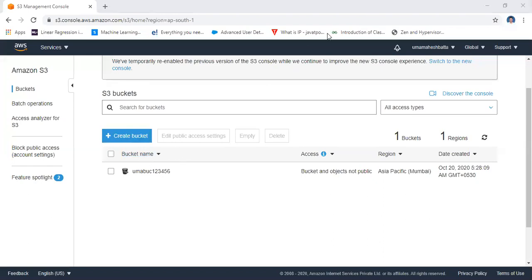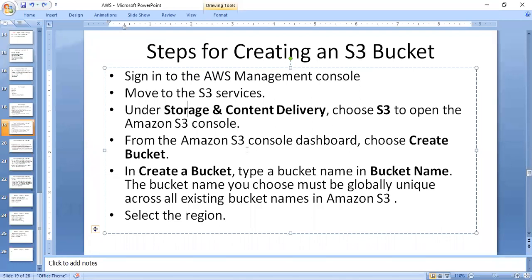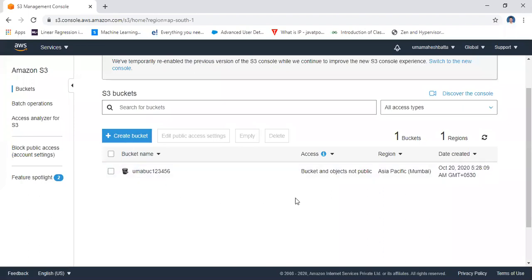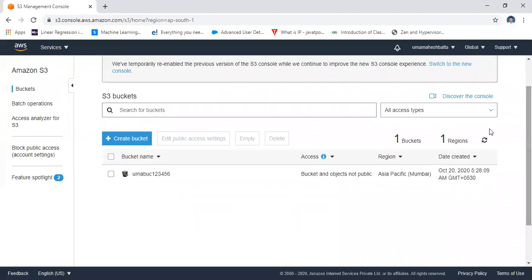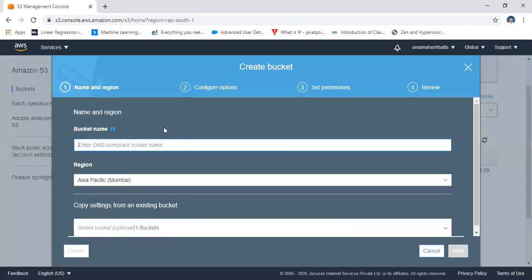The next important point: from the Amazon S3 console dashboard, select the Create bucket option. If you come here, you have the Create bucket option. Click on Create bucket. Here, if you click on the Create bucket option, you have Name and region, Configure options, Set permissions, and then Preview. Bucket name: here the bucket name is a universal identifier.